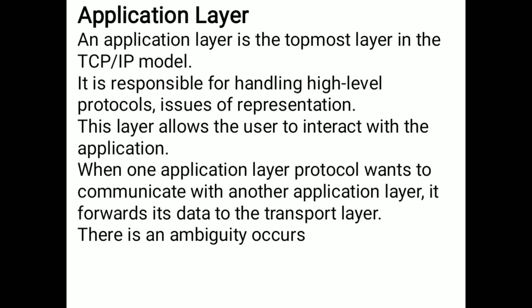So in today's class we discussed these layers. Next class we will see the differences between the TCP/IP and OSI reference models, so we can easily identify the differences. Both models are used to transfer the data, but what the differences between them are we will discuss next class. So in today's class we discussed these 2 models.